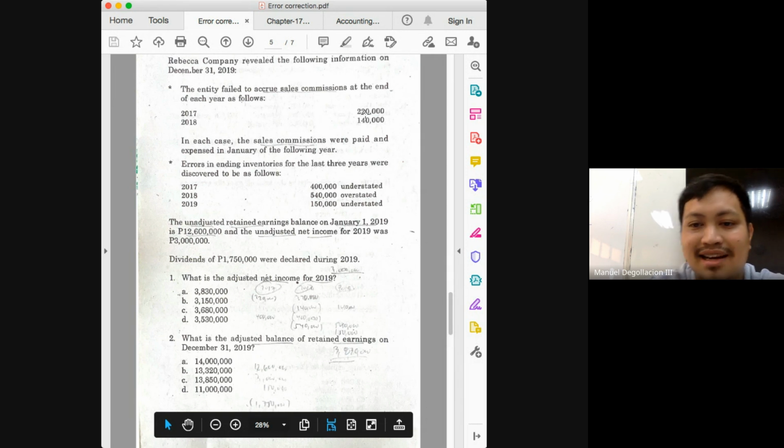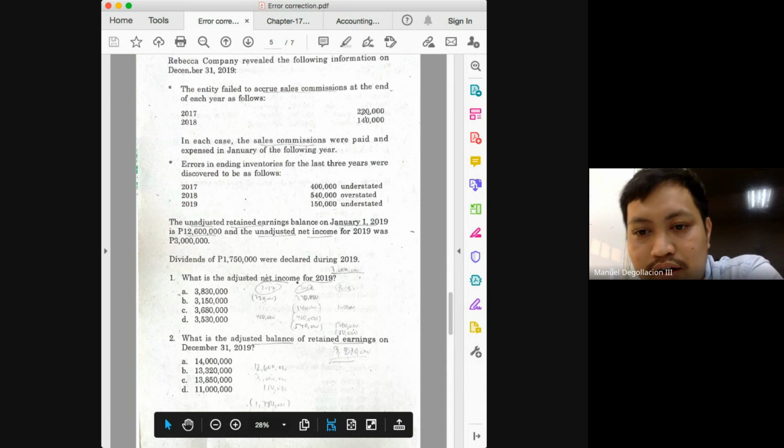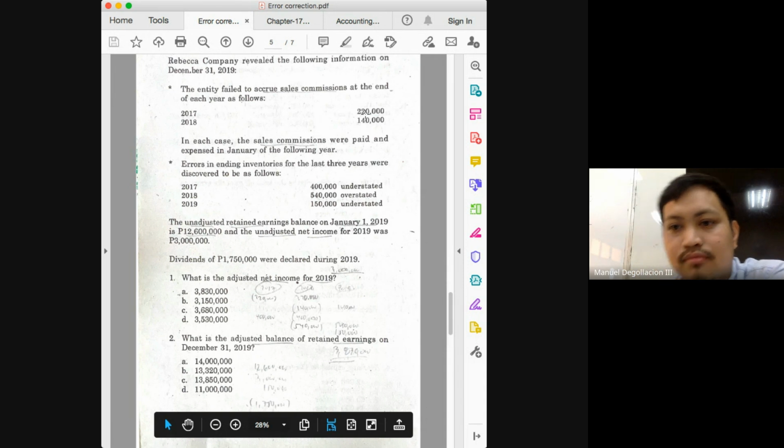So what's the net effect, class, in 2017? Net income is over by 220, understated by 400. What's the net effect? Understated by 180. And again, please write that down somewhere.